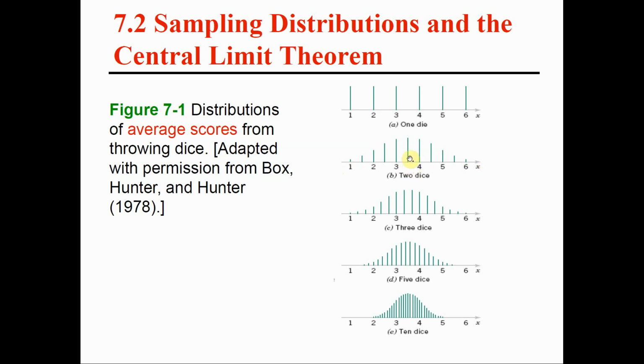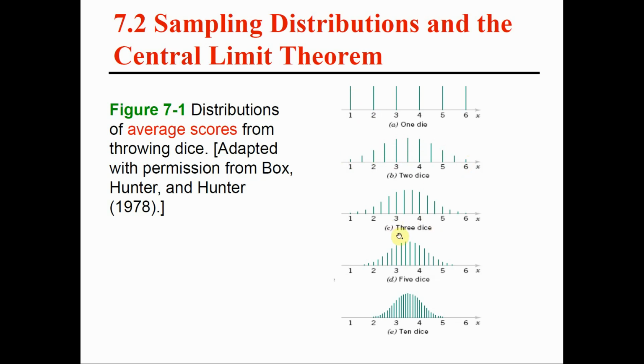However, how can you get an average of 3.5? We have many ways that give us an average of 3.5. If one of them is a 1 and the other one is a 6, the average is 3.5. If one of them is a 2 and the other one is a 5, the average is 3.5, and so on. So if you focus on the average of these 2 dice, the respective probabilities are not uniform anymore. We have smaller probabilities for the 1 and the 6 and higher probabilities in the middle.